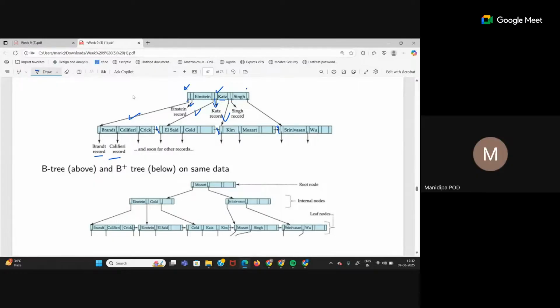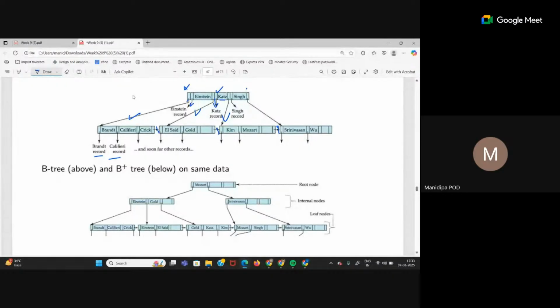Internal node values are not repeated. Yes. So whatever keys are present in internal nodes are not repeated, right? That means B tree has no repetition, but in B plus tree there is repetition.